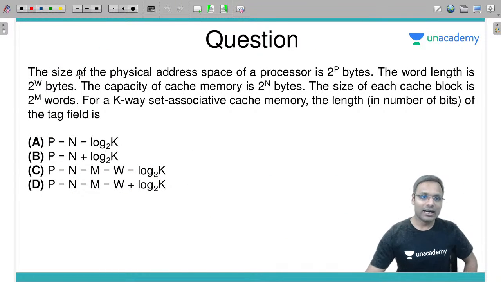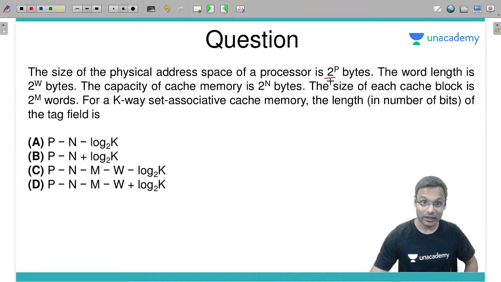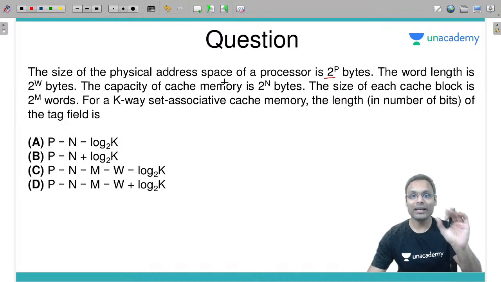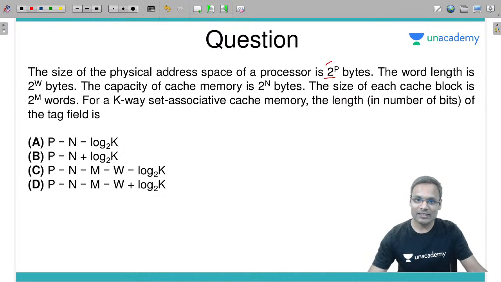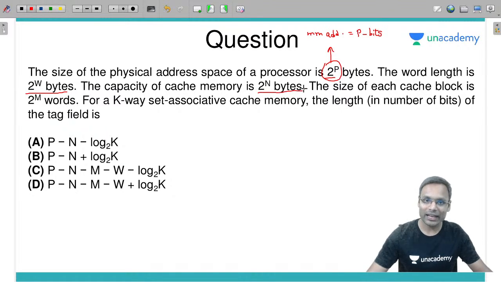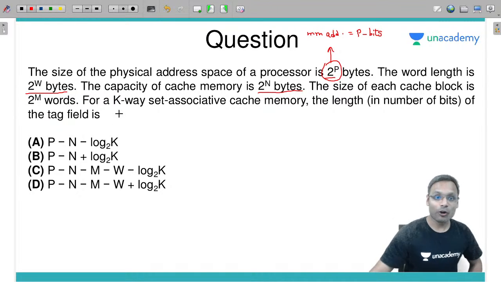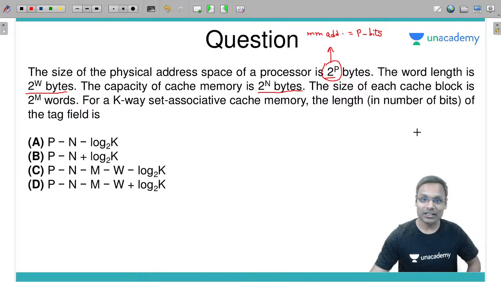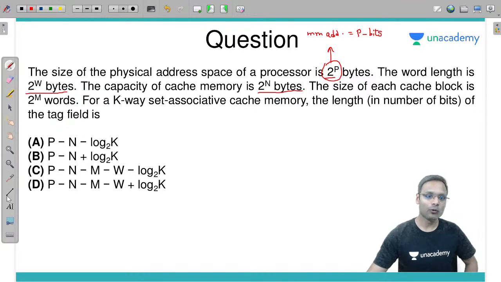चलिए another question. A size of physical address space of a processor is 2 power p bytes. Okay, physical address space is nothing but main memory का size 2 power p bytes. If main memory का size is 2 power p bytes, from here you can calculate main memory address. Main memory address will be of just p bits. Further, the word length is 2 power w bytes. The capacity of cache memory is 2 power n bytes. The size of each cache block is 2 power m words. And for a k-way set associative cache, the length of tag field is how much?